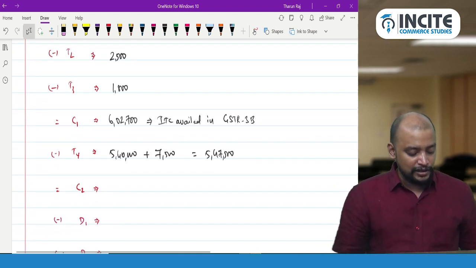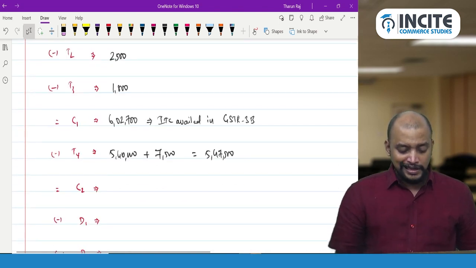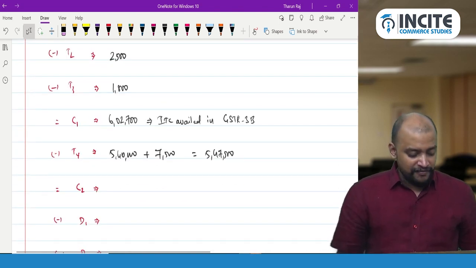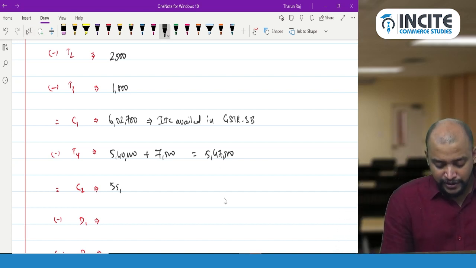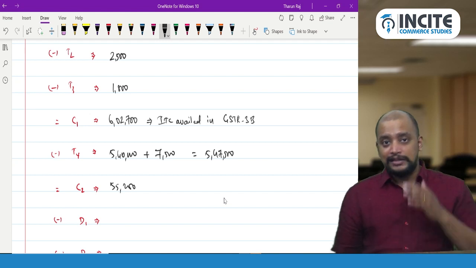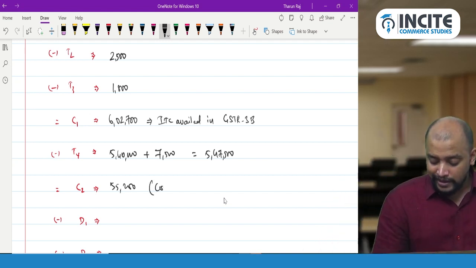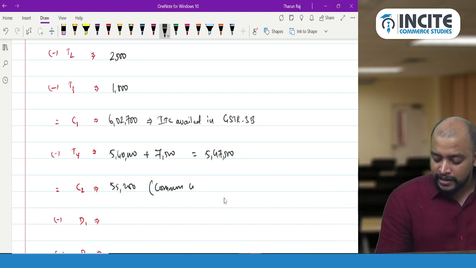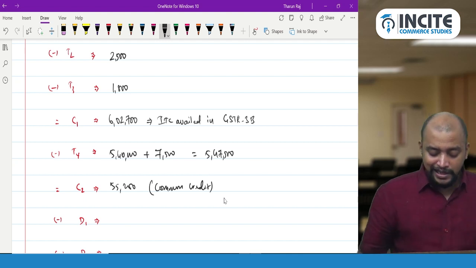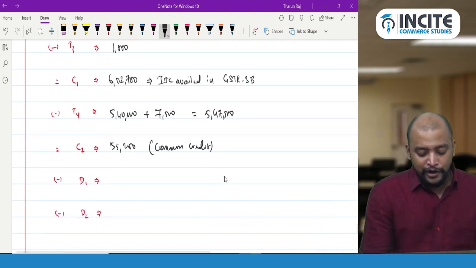If you take out, then you will get the common credit. So 6,02,700 minus 5,47,500, that is 55,200 will be common credit. So this is known as common credit here. So this common credit attributable to exempted supplies. We don't have non-business.